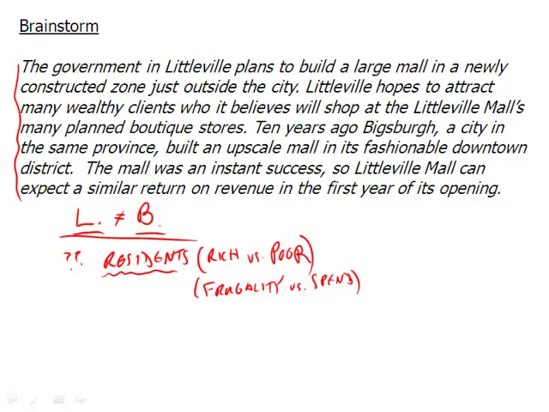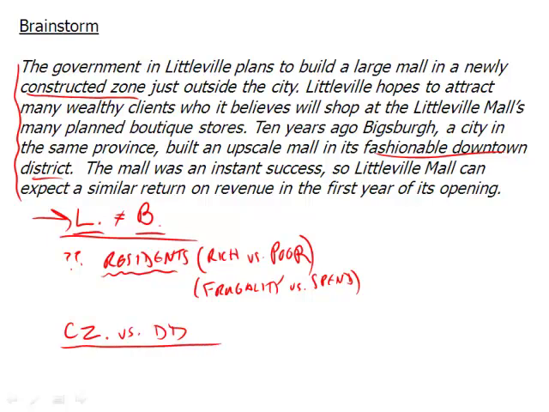So that's one thing we can look at, how these two do not equal each other. It assumes they equal each other, but we want to, of course, see how the two do not equal each other. Now, you're going to notice that the argument does a few other things as well. It goes on to say that, okay, maybe these two are similar. Let's just assume this. But the mall here in Littleville is in a constructed zone. We'll call that CZ, constructed zone, versus the mall in Vicksburg, which is going to be in a fashionable downtown district.